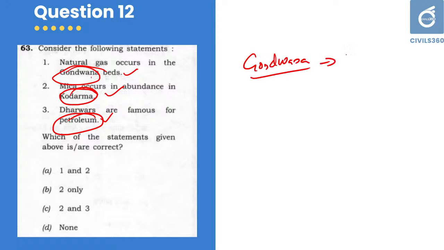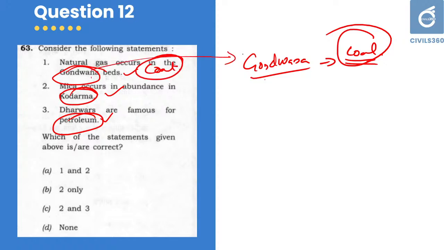Gondwana beds are famous for coal, not natural gas. There is the KG basin where we can get natural gas. India has Gondwana coals, especially in the Bihar region and Chhattisgarh region; coal is the major mineral.